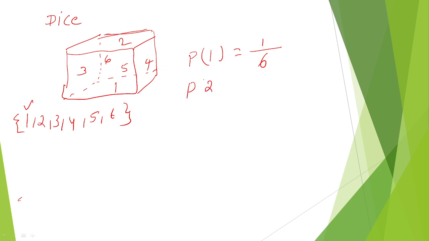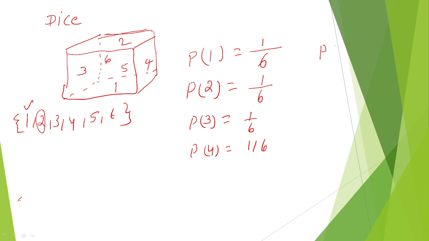Similarly, to get 2, only one chance is there, so again it is 1 by the total number of outcomes, 6. Again, if you roll a dice to get 3, how much chance is there? 1 by 6. Again, the probability to get 4 is 1 by 6.